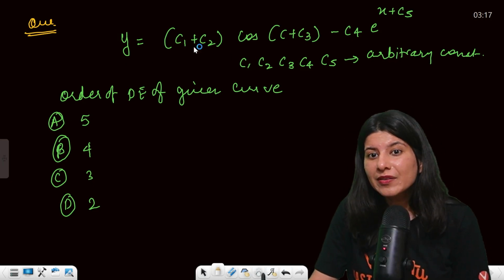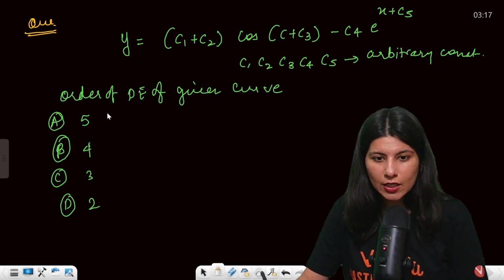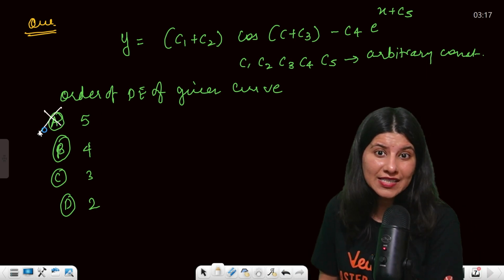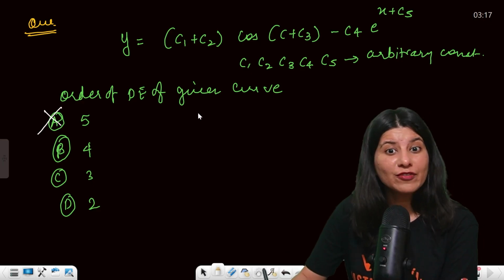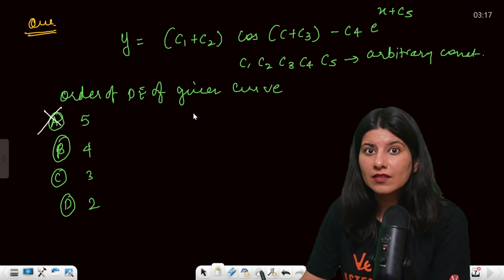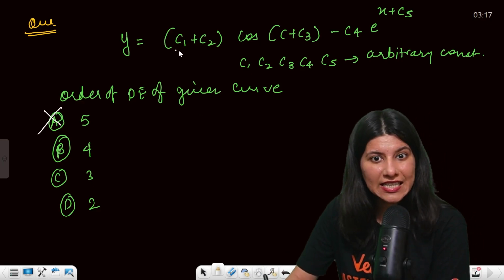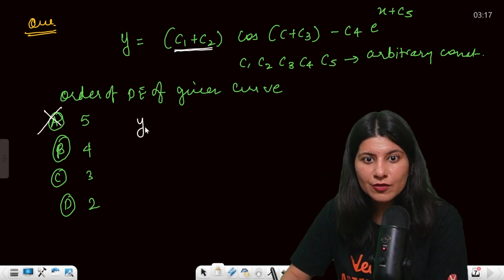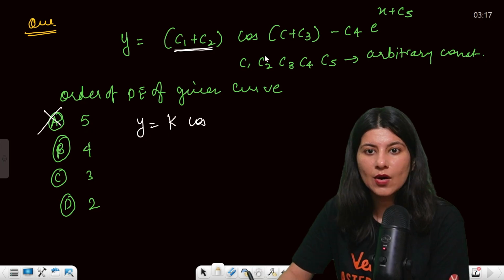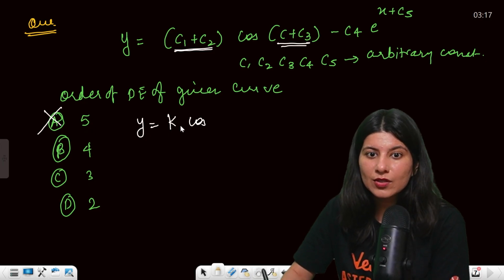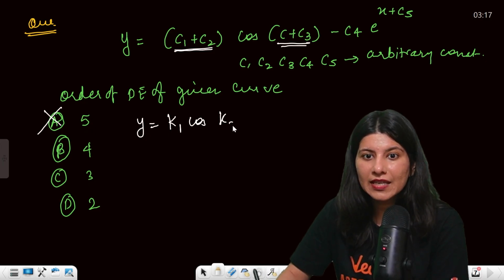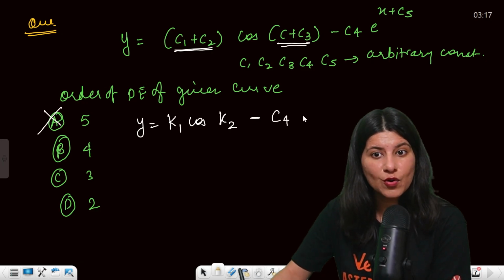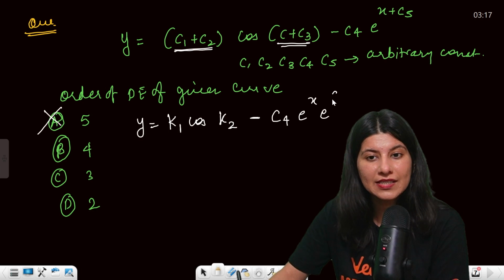Now, a few people will say, okay, 5 arbitrary constants, so 5 will be the answer. But 5 is not the answer, because you have to eliminate the unnecessary constants. Here C1 plus C2 can be replaced by one single constant. Yes or no? So y will be equal to k cos. Now again, c plus C3 will be k2, minus C4 e raised to power x e raised to power C5.